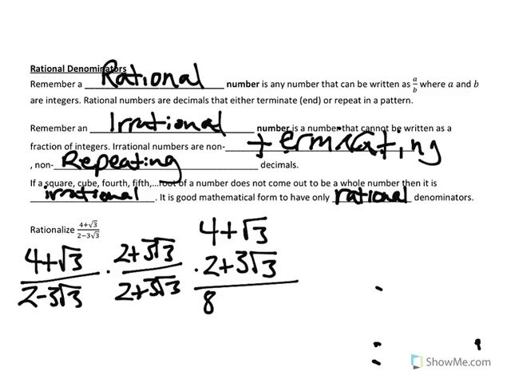And then we have radical 3 times 2 is plus 2 radical 3. And then we do it the other way. 4 times 3 radical 3 is going to be 12 radical 3. And then you have radical 3 times 3 radical 3 is going to be plus, that's actually 9, because 3 radical 3 times radical 3, the radical 3 squared is going to be 3, and 3 times 3 equals 9.